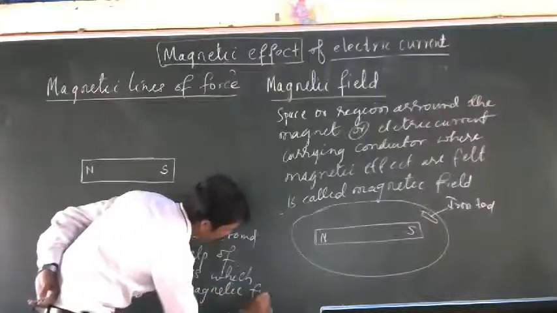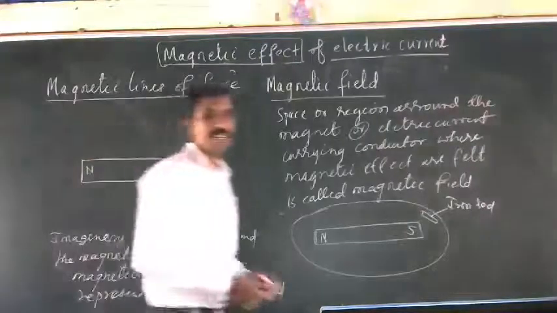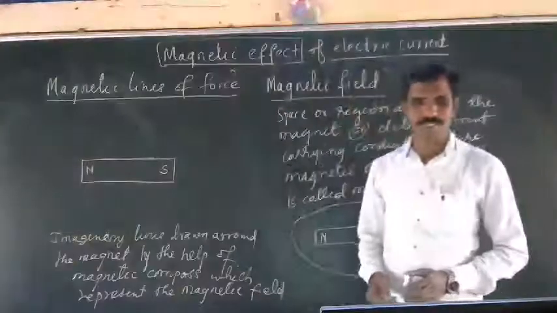They are called magnetic lines of forces.